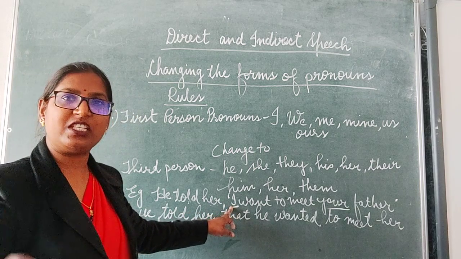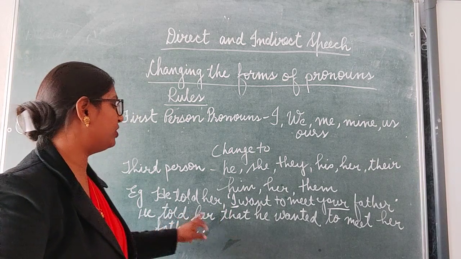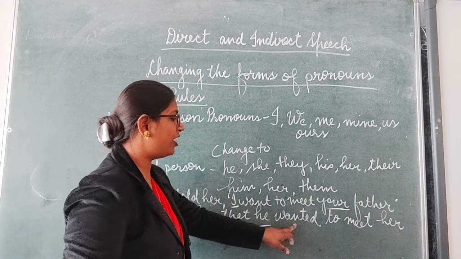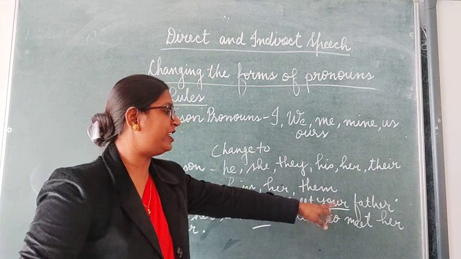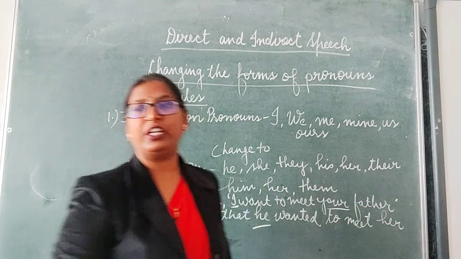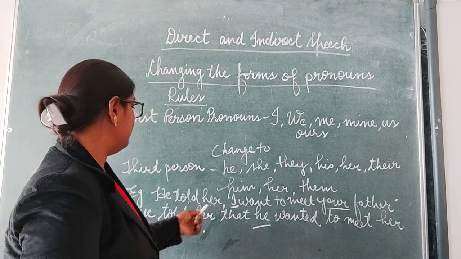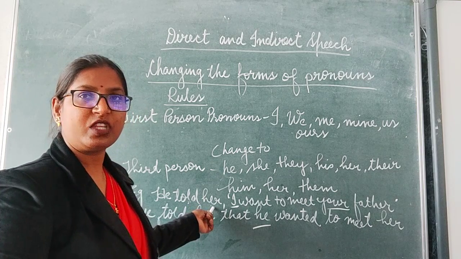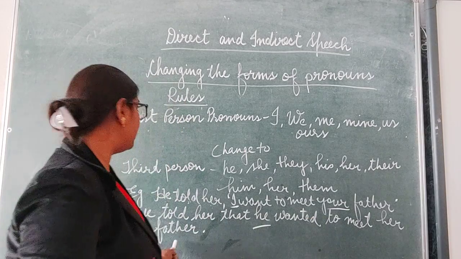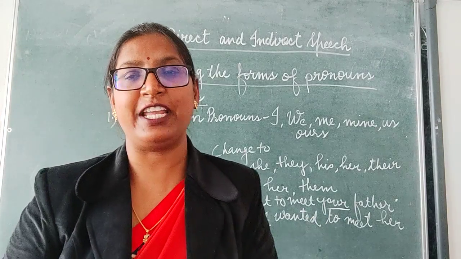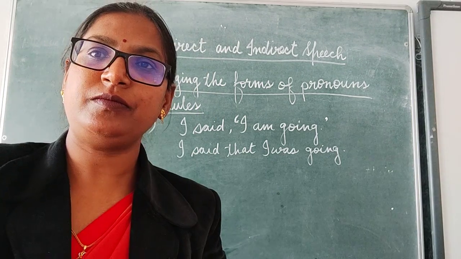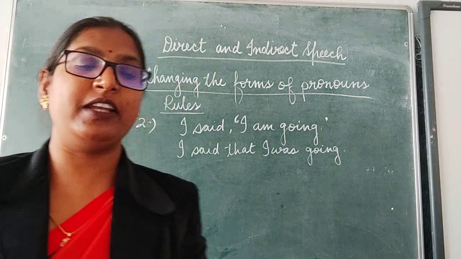So when we change it into indirect speech, he told her that I is changed to he, he wanted to meet. Your is changed to her, because the object is her. Clear? He told her that he wanted to meet her father. So, likewise we change the pronouns. Let's see the next rule.